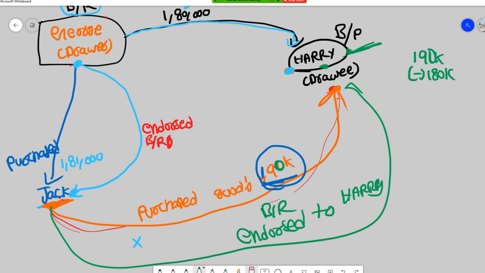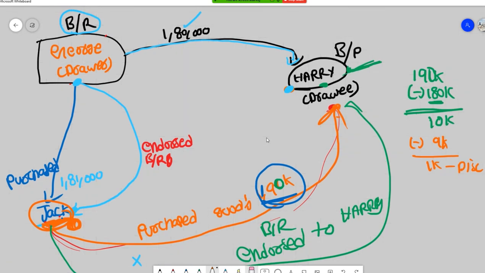So Harry has to collect from himself 1,80,000. On the due date, Harry has to collect 1,80,000 himself. So he'll say 1,90,000 minus 1,80,000, and then 10,000. And then 10,000 he has yet to collect from Jack. But he collected only 9,000 as a full settlement in cash. So 1,000 rupees he gave as a discount. To whom? To Jack. Out of all this transaction, George still has to pay 1,80,000.